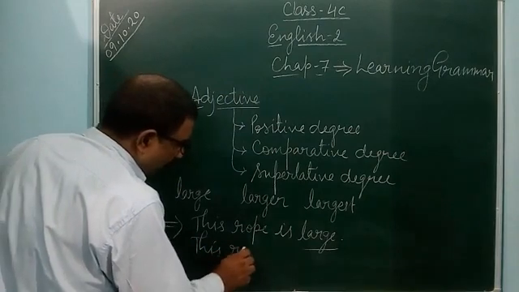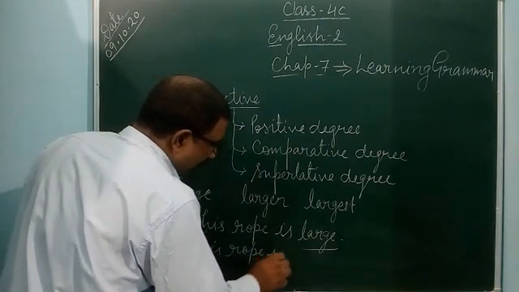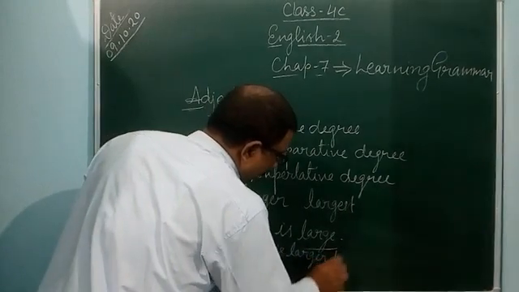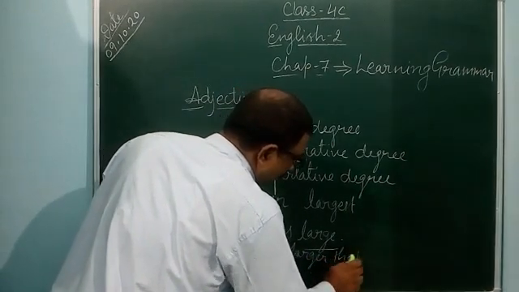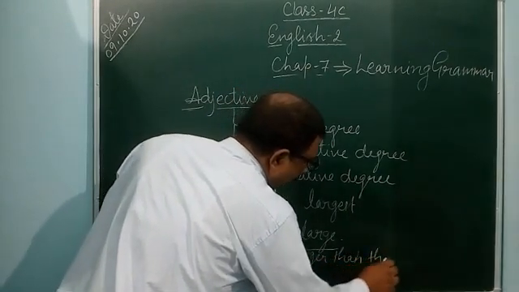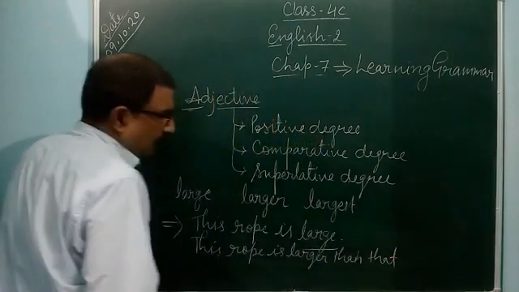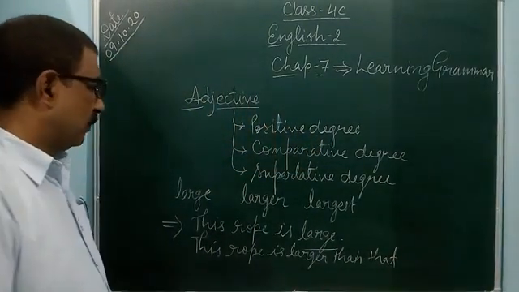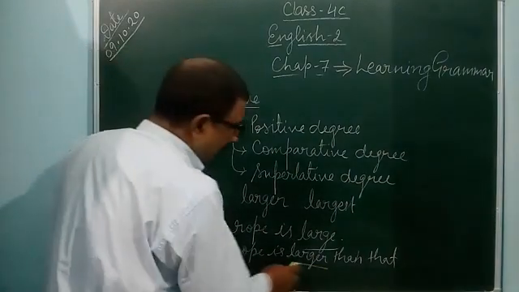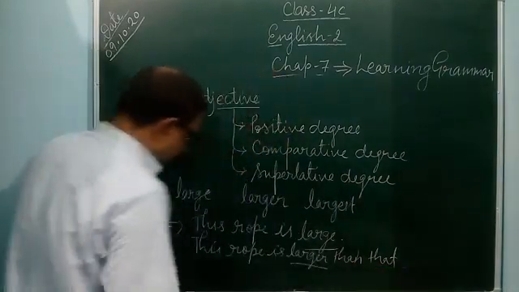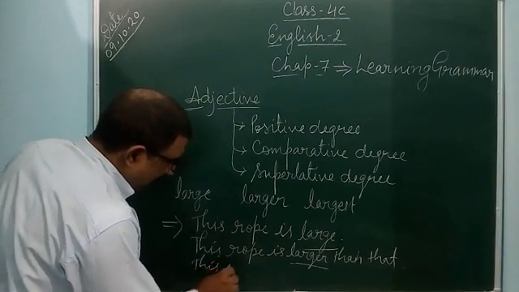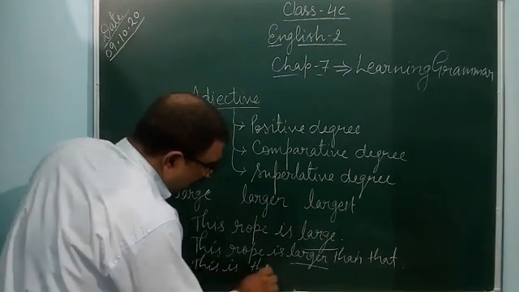This rope is larger than that. So if you are comparing this rope with that rope, you can use larger. And this is the largest.